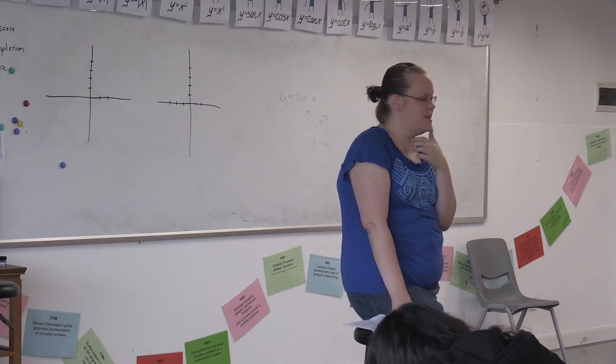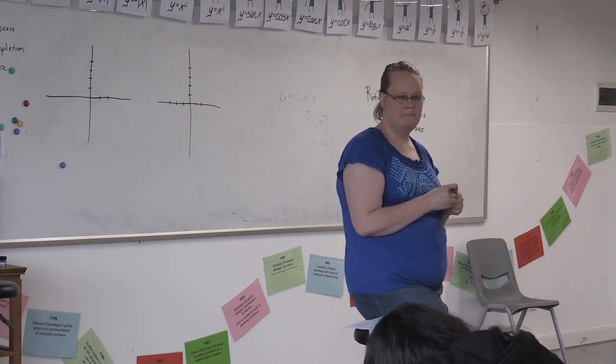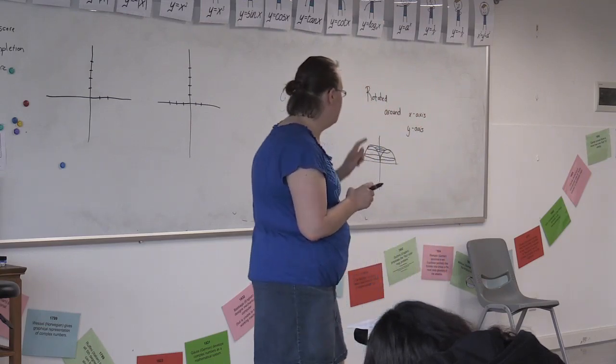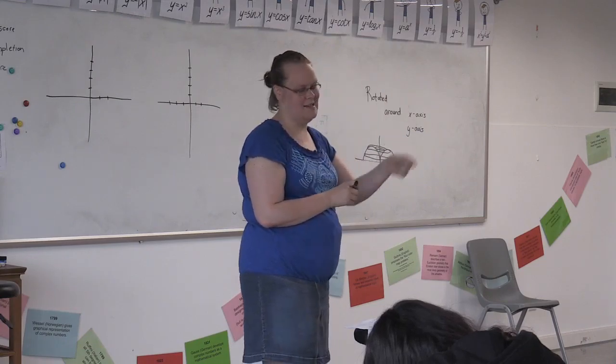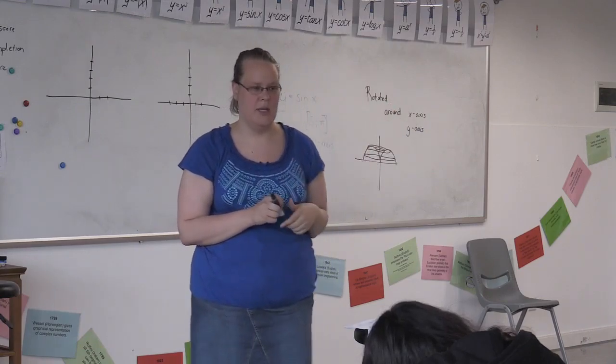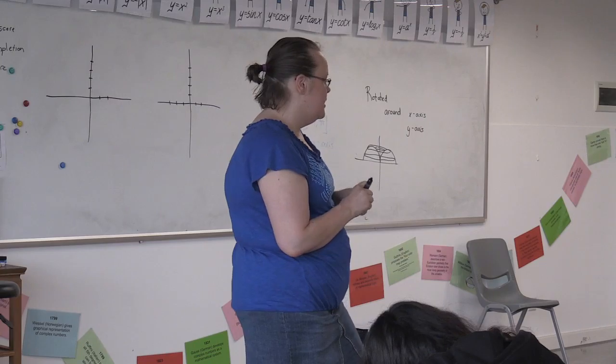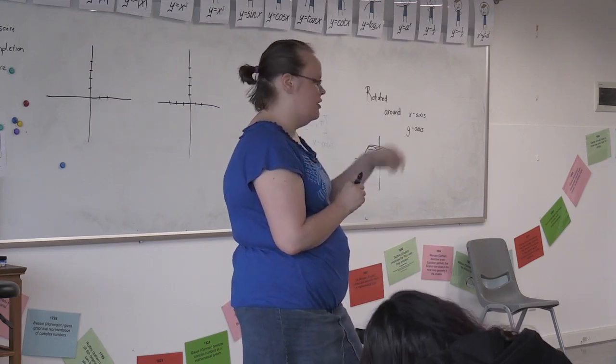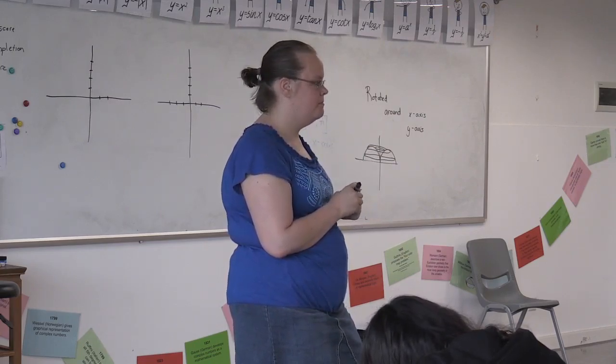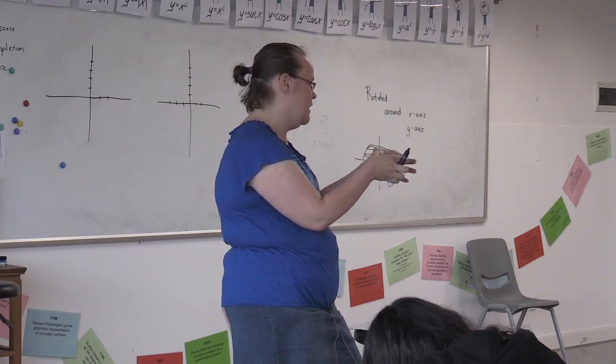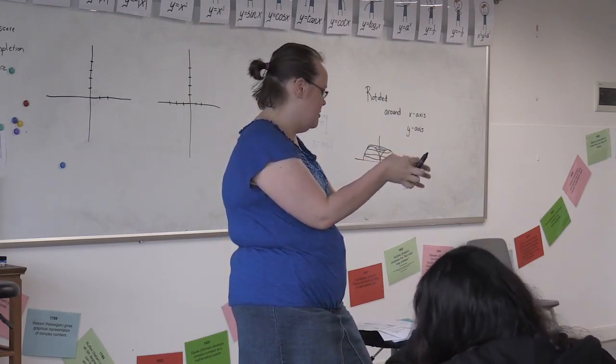In the first one, what method will we use? If we rotate it around the x-axis, what method that we talked about will we use? Just a normal disc method. The disc method, right? It's just a circle. What about the next one? Washer. The washer, right? Where it looks like a donut, it's missing that part in the middle, okay?